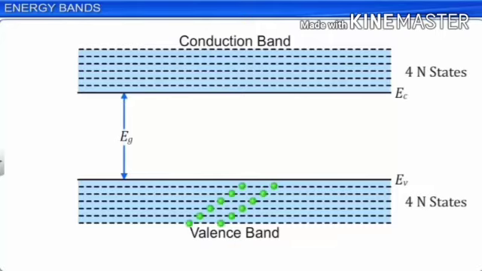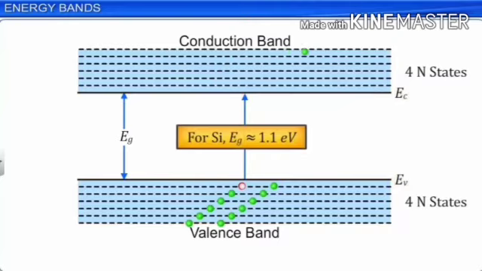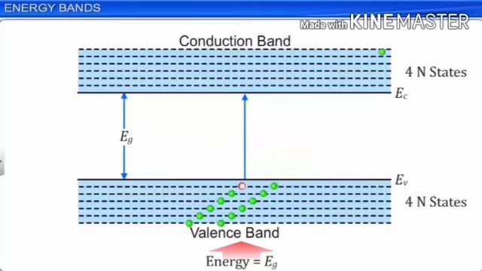The valence band electron can move into the conduction band by gaining energy equal to the energy band gap EG. Here you can see there. For silicon, the energy band gap is nearly equal to 1.1 electron volt. This means for an electron in the valence band to move to the conduction band, it needs a minimum of 1.1 electron volt of energy.